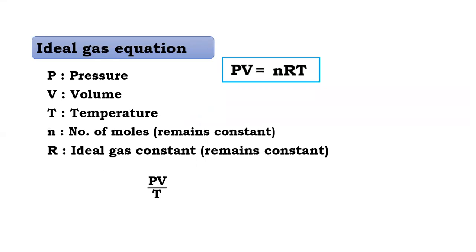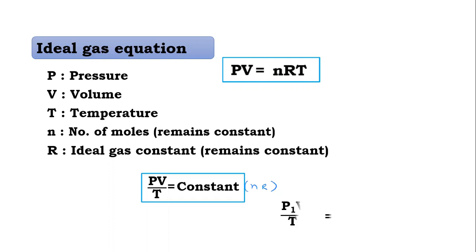So we can write PV by T is equal to constant, or you can write nR. n is a constant and R is also constant. So PV by T is equal to constant we get. So by that we can write here P1 V1 by T1 is equal to P2 V2 by T2. So this is what we get from the gas equation.